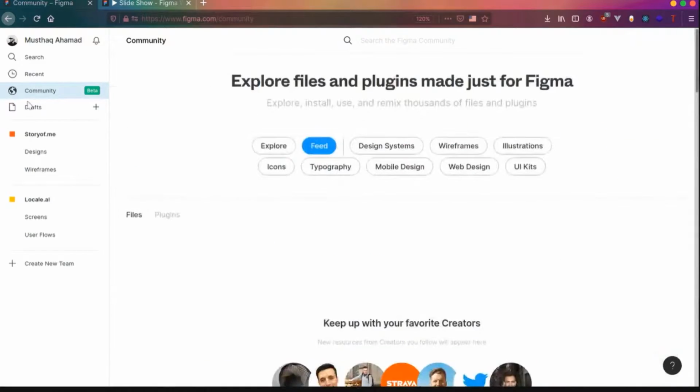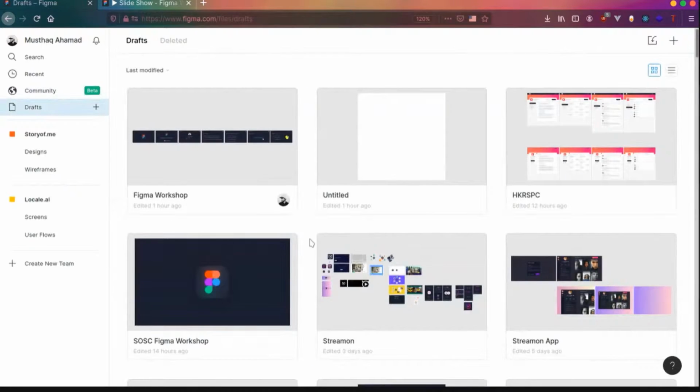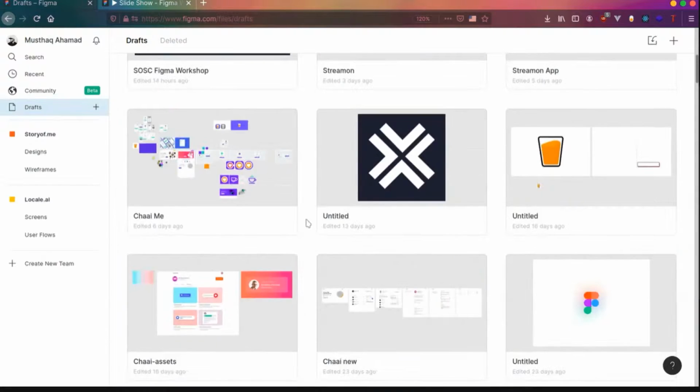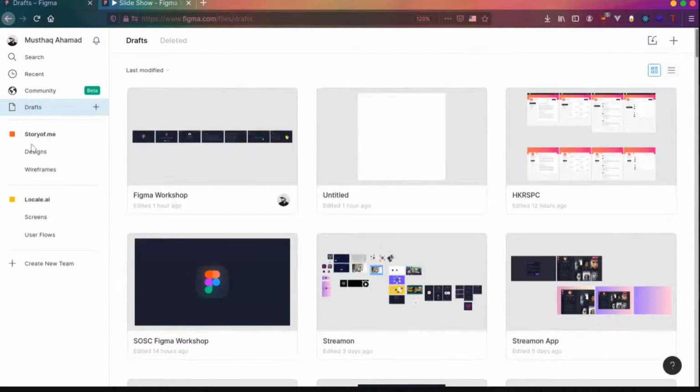And finally, the draft section. This is the place where whatever files or projects you created will end up. So you can go through all your files over here in the draft. And the rest is basically your teams in Figma. If you are working in a team, you will have the team section. You can create a team in Figma and add your co-workers or colleagues into it and start designing together. So without further ado, let's get started with the basics of Figma.